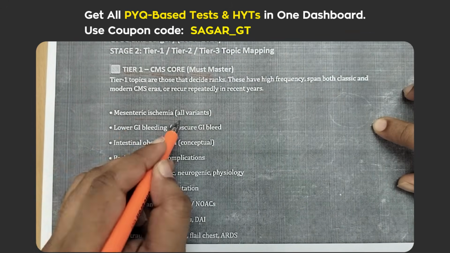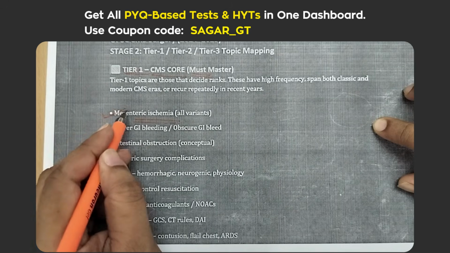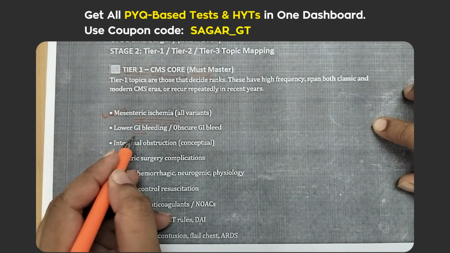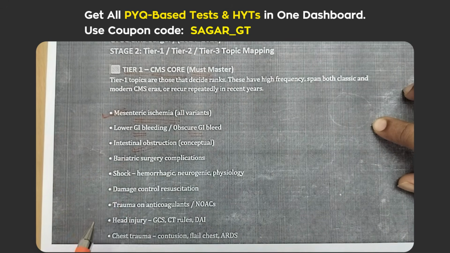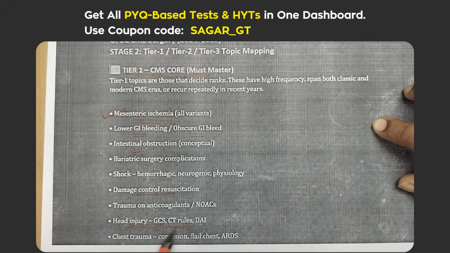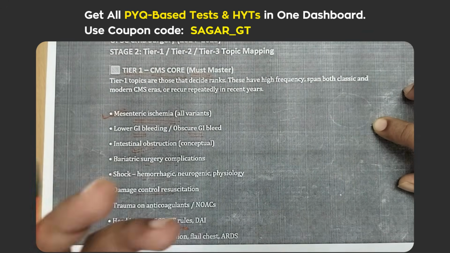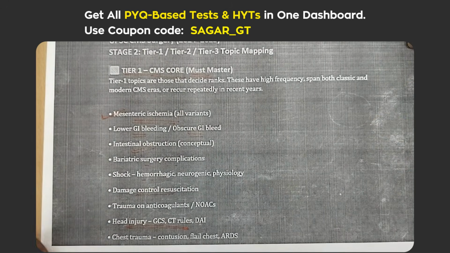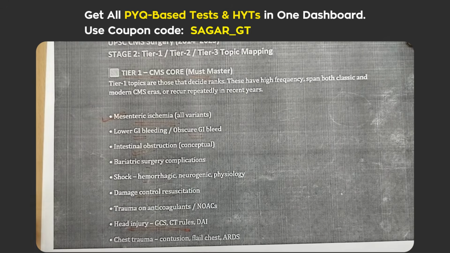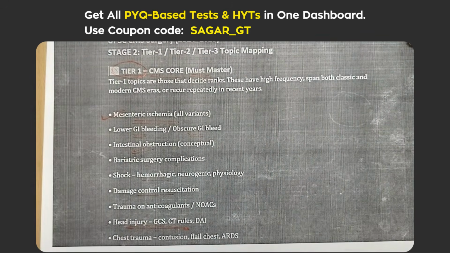Like they have asked questions from mesenteric ischemia many times, from the lower GI bleed, obscure GI bleed, intestinal obstruction, bariatric surgeries, shock, damage control, resuscitation, head injury part. So you can look at these topics, how we analyzed, and you also have to analyze like this. Then only it will be very easy for you to crack the UPSC CMS. So these are the topics from tier 1 which you have to master.